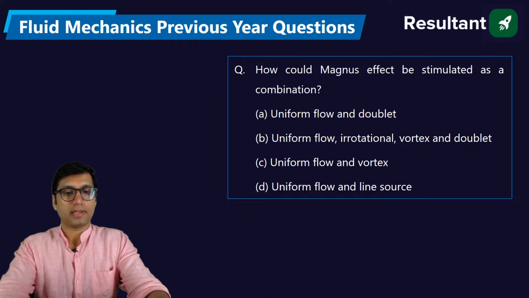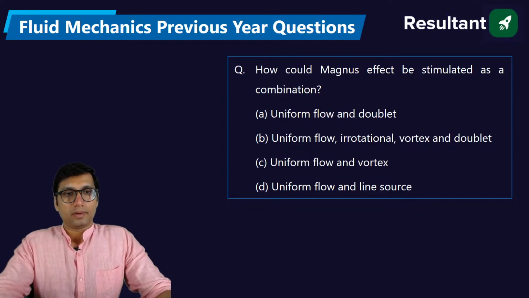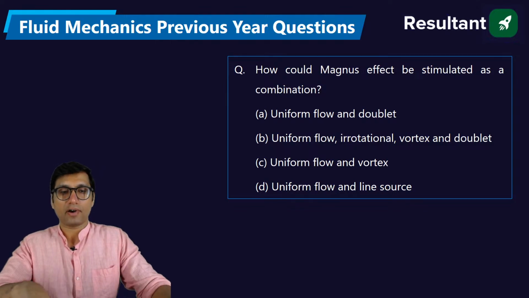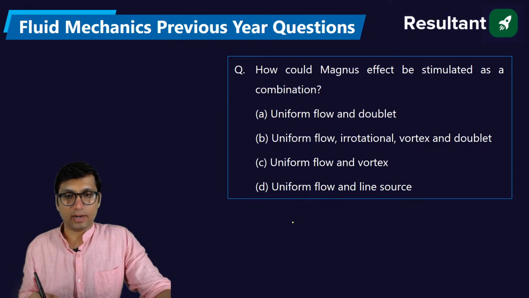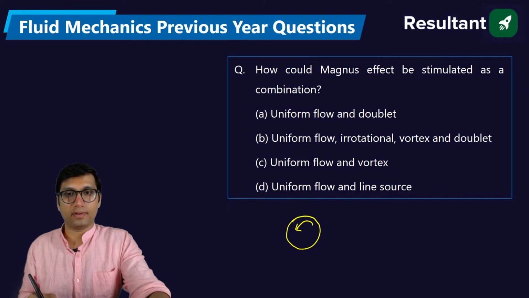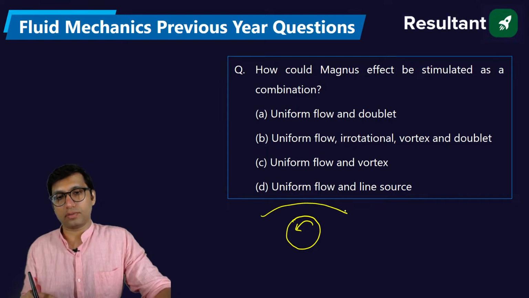In which topic do you study the Magnus effect? So let's say we have an object which is spinning or rotating on its axis. This particular object is spinning through a moving fluid. The fluid is moving across this object like this.